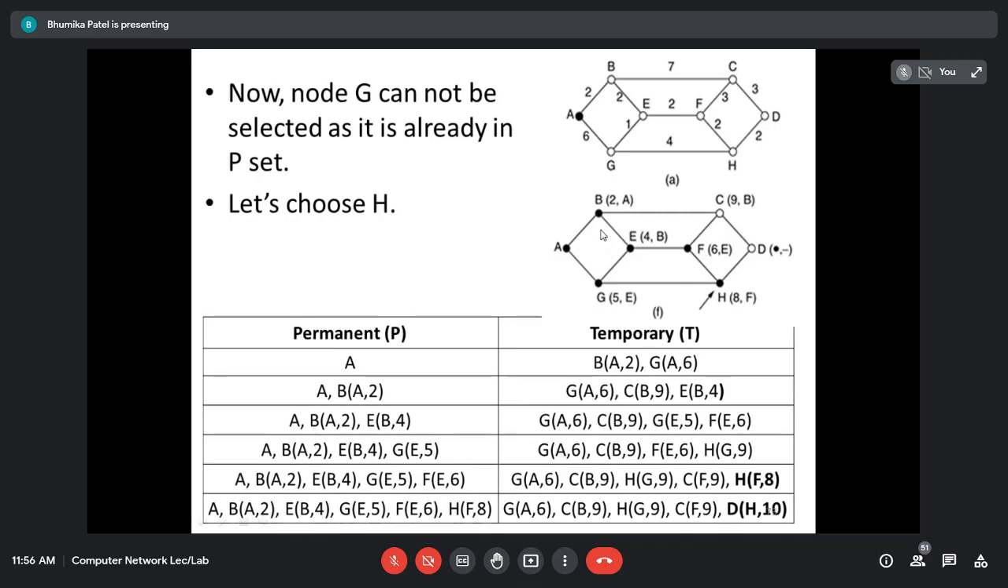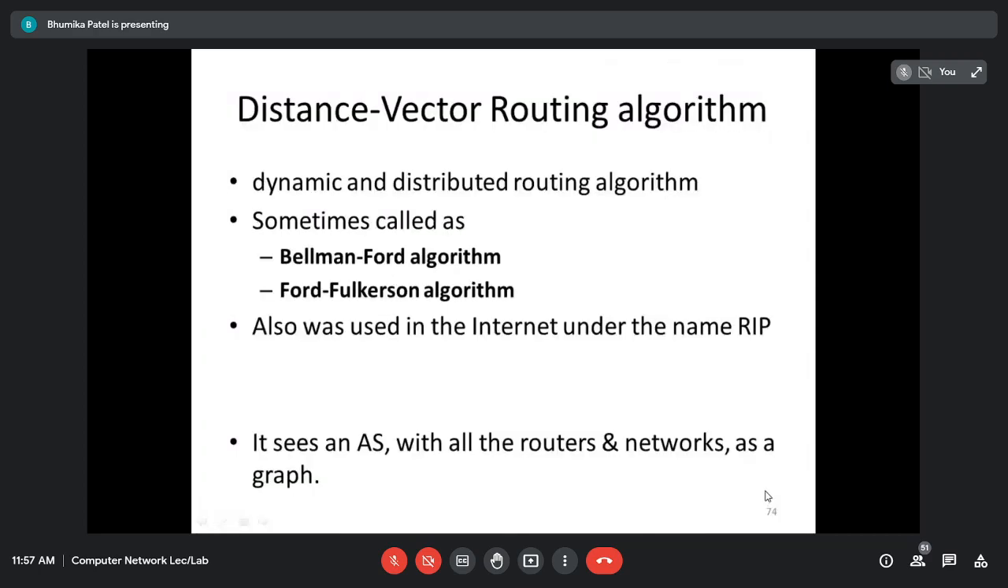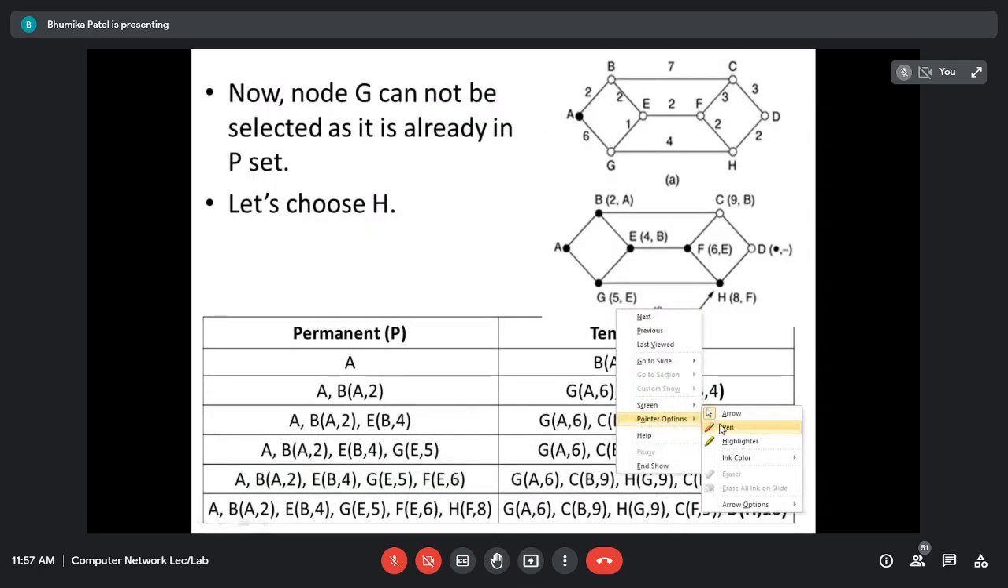Now H's neighboring nodes, which are they? F and D. F is already there, what will come for D? You add 2 plus 2, 8 plus 2, it is 10, right? And out of A, B, E, G, F and H, whether your minimum is B or G, if you are taking C, it will create a loop. I don't need to keep a loop, right? So we are not going to consider C, right? G is already there, H is already there, right? If you consider C, a loop will be created. So here we are going to take D, H, 10. So we are going to consider D. Okay, so that is the last one.